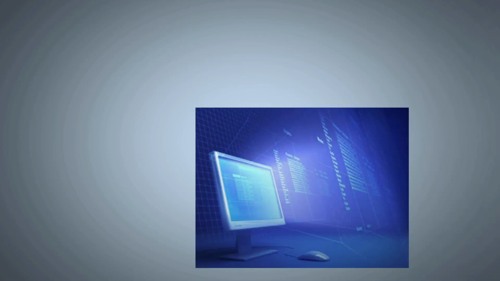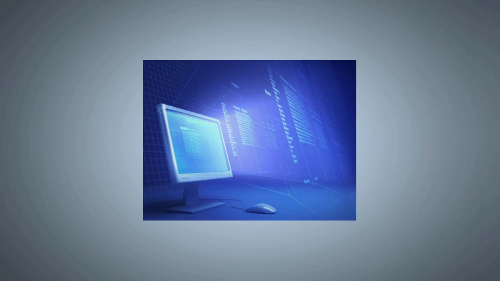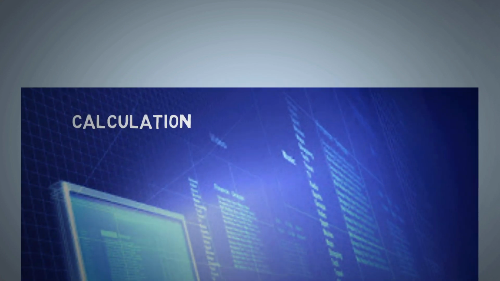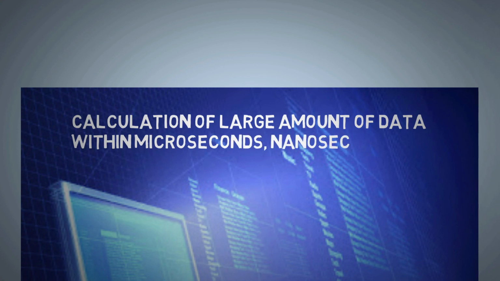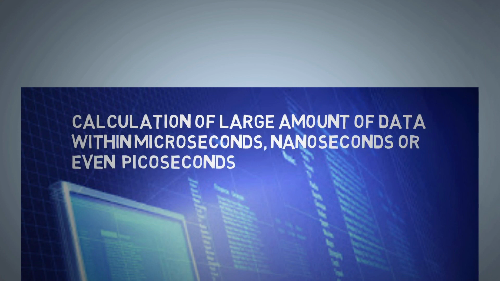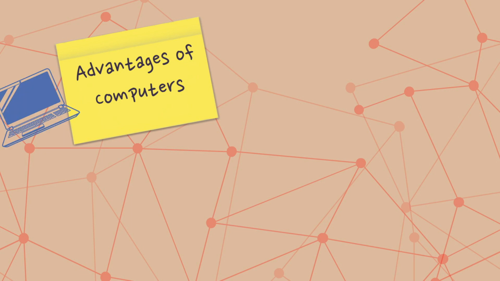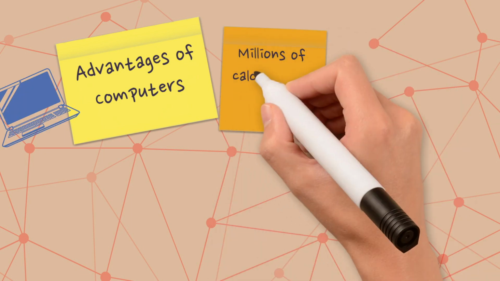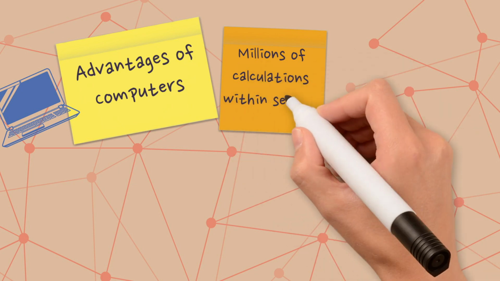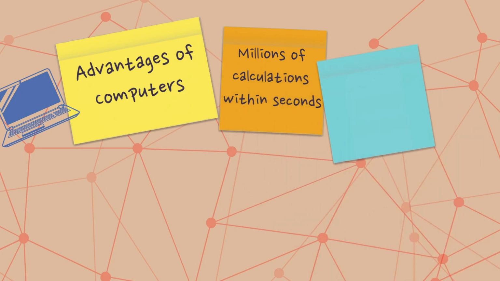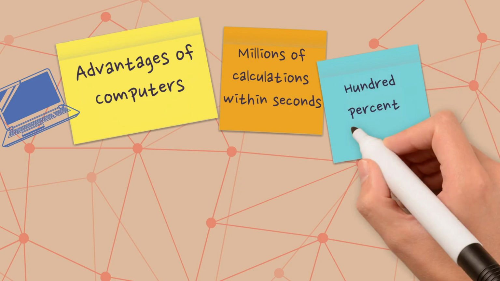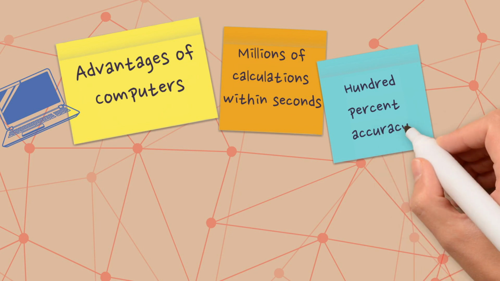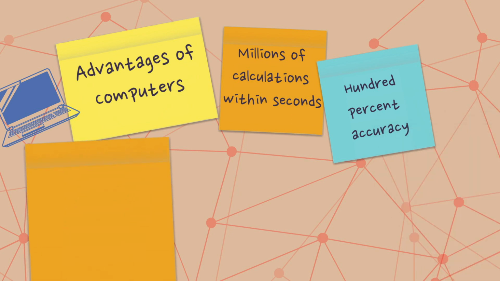Computers are powerful devices that can perform calculations of large amount of data within microseconds, nanoseconds, or even picoseconds, depending on the power of the computer. It can do millions of calculations within seconds, which may take months for humans to do. Computers can perform all activities with 100% accuracy if the inputs provided are correct. Otherwise, garbage in will be garbage out.